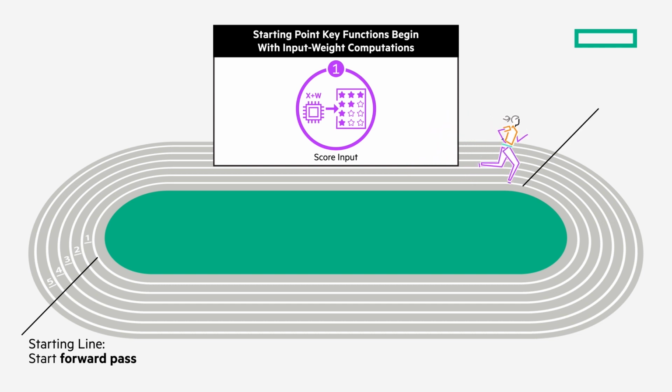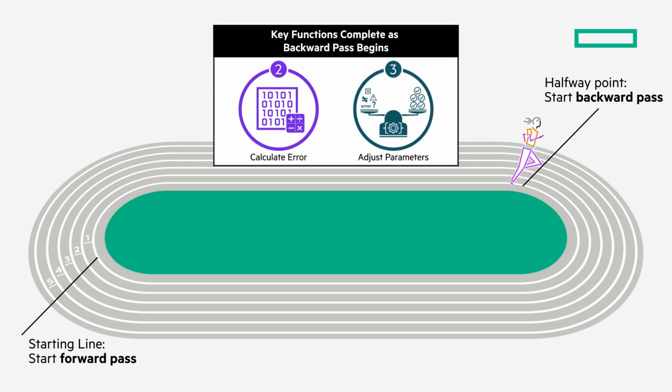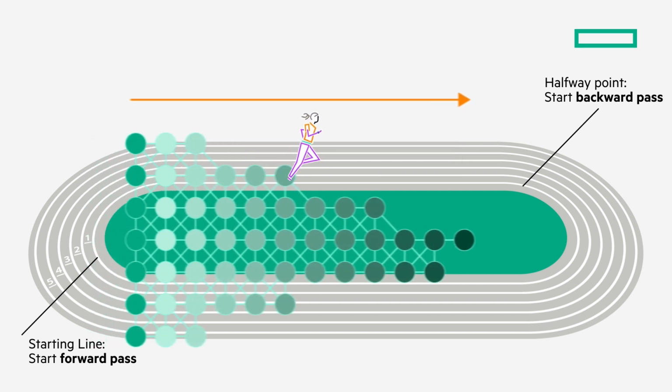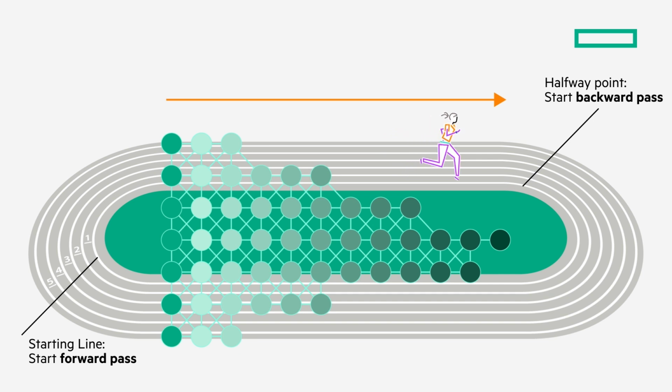This is where our runner hits the halfway point, as this represents the start of the backward pass. Actual output is compared to the model's predicted output from the forward pass. Loss is calculated and the error is measured, and the model determines how to best adjust the parameters to further reduce the amount of error in the next pass. Model training will repeat in this iterative process through all hidden layers, with each full loop around the track including a complete forward and backward pass of the training dataset.